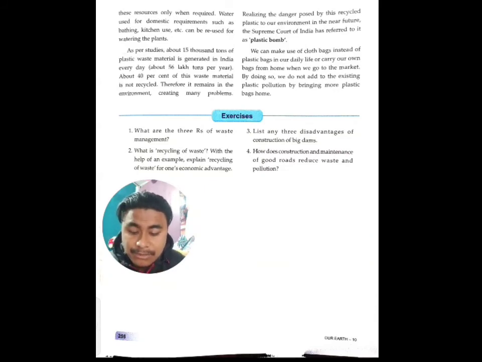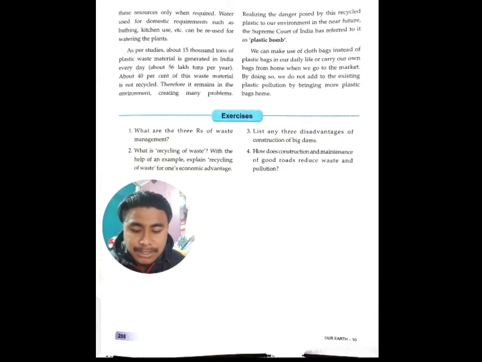So if segregation of waste is done at the source, then we are definitely going to reduce the generation of wastages. So these are some individual initiatives that we have to take in order to save the environment. Every time I mention this, that we don't have to be a great environmentalist in order to save the environment.